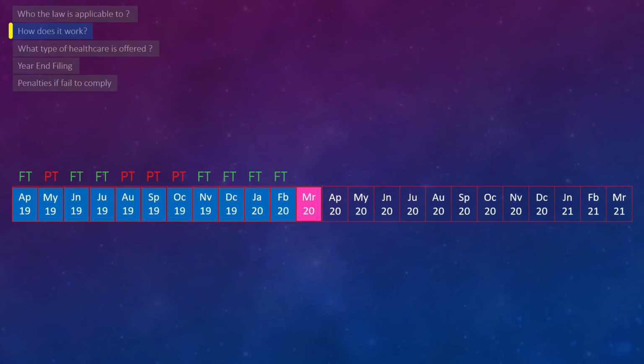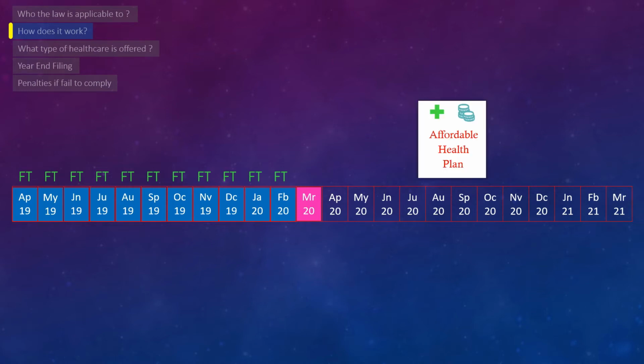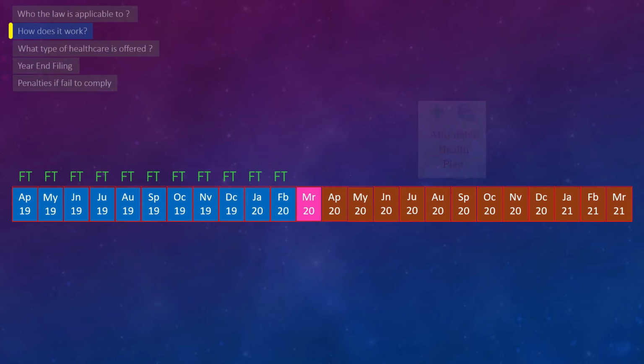If an employee has maintained FT status throughout the measurement period, then he or she is eligible for an affordable health plan for 12 months of stability period. The employer cannot drop them from the health plan during this period regardless of whether they maintain full-time status or not.